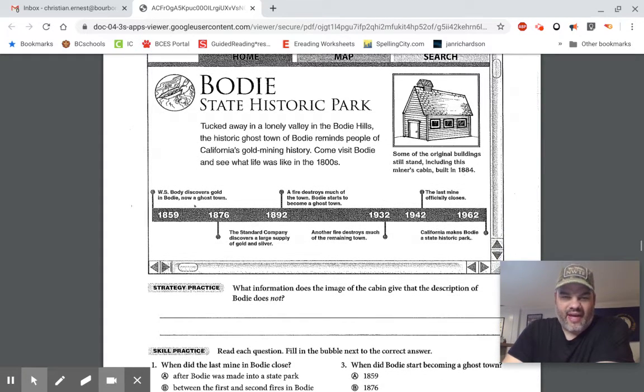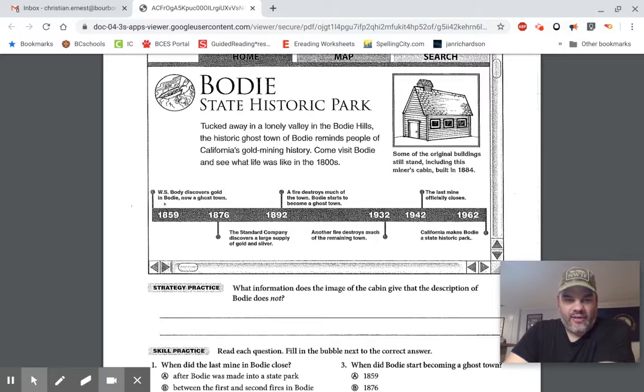And down here we have a timeline. So, of course, over here on the left side is going to be what happened first in our timeline. It's 1859. And then all the way to the right here, we have 1962. And that's going to be the last thing that happened on our timeline. So let's go back and check out 1859.